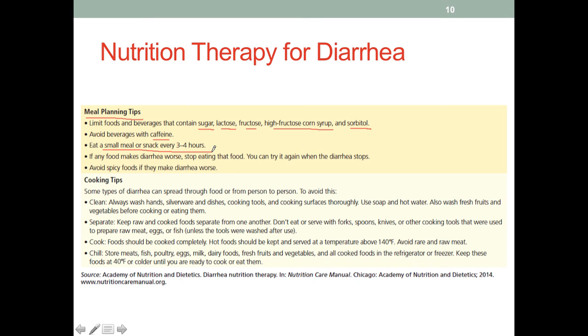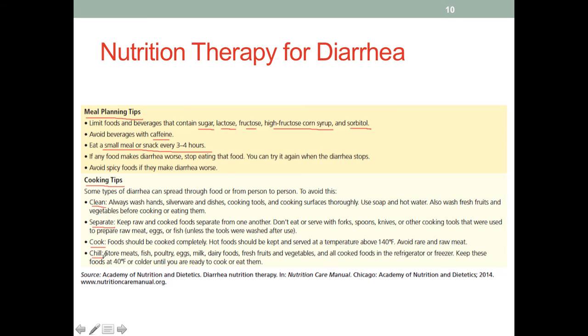In addition to the general food recommendations of foods to avoid, patients also need to pay attention to what foods cause their own symptoms and avoid them. Then for cooking tips, we see here clean, separate, cook, and chill.